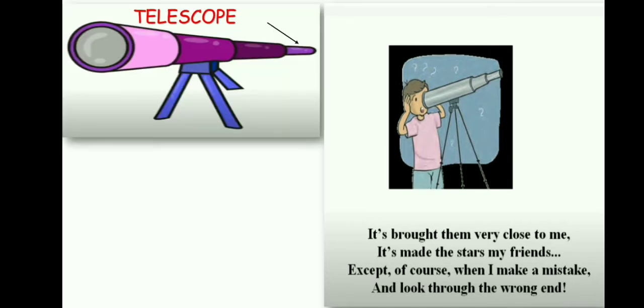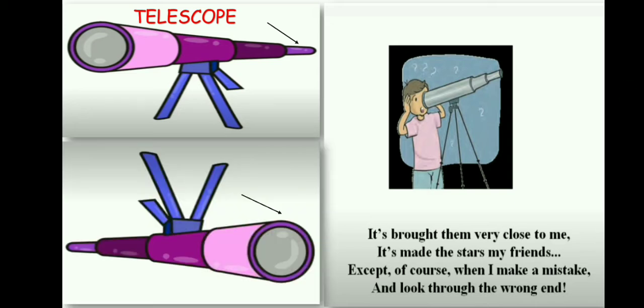Now, here Tony Bradman is saying that because of the telescope, when he looks through the telescope, everything seems very close to him. And he says, watching them very often, he made friends with the stars, with the planets. He was very close to them.